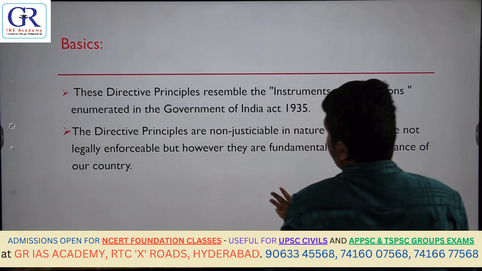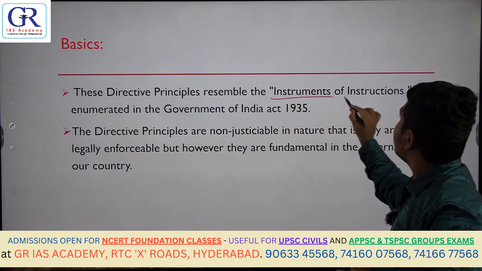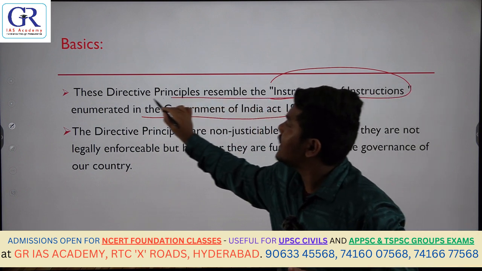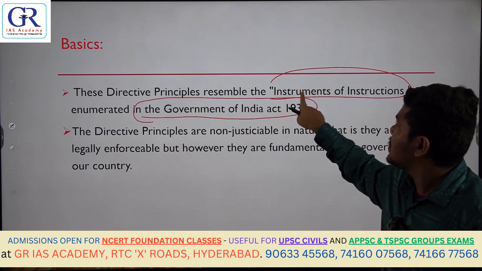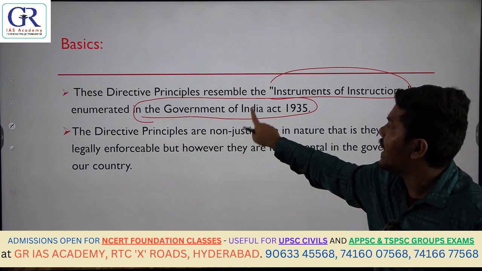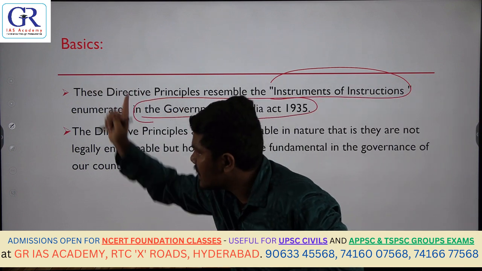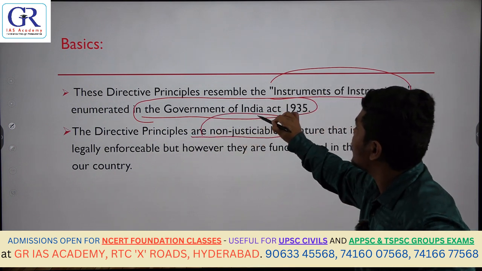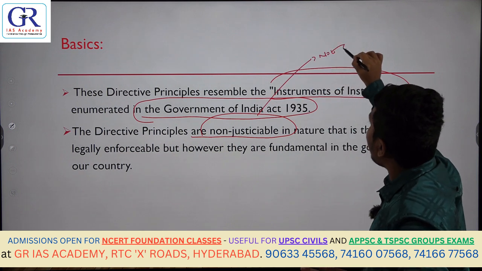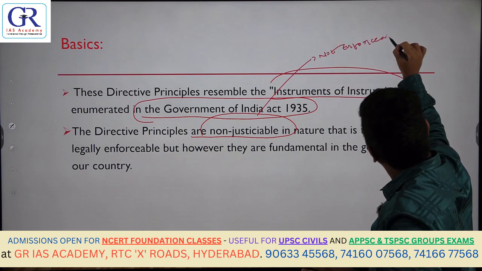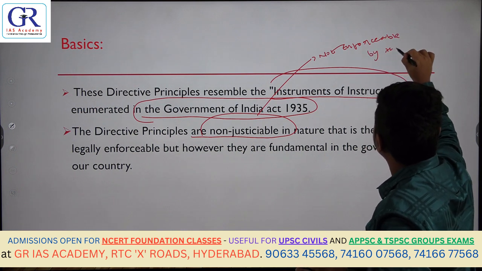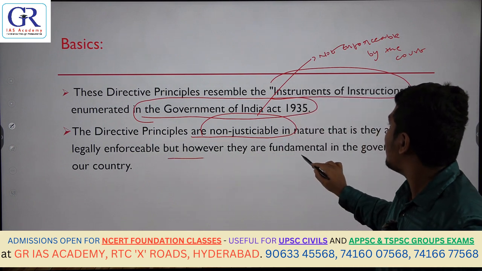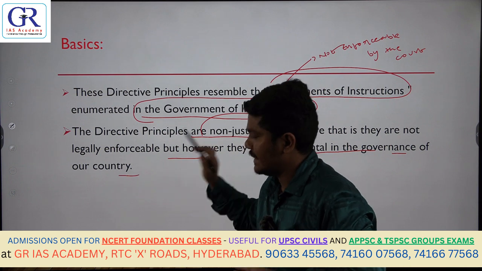This point also we are aware of. These directive principles resemble the instruments of instructions which are actually enumerated in the Government of India Act 1935. So whatever instruments of instructions have been given in the Government of India Act 1935, these DPSPs are also in a similar fashion. And then, are they justiciable? Non-justiciable in nature. Non-justiciable means not enforceable by the court of law. Okay, that they are not legally enforceable, but however they are fundamental in the governance of the country.